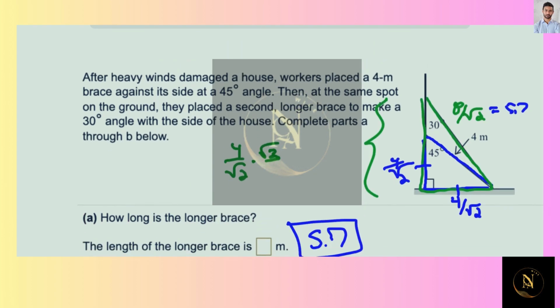And that, we're going to the nearest tenth again. 4 over square root 2 is 2.8. And then 4 over square root 2, which again is 2.8, times the square root of 3, is 4.9.